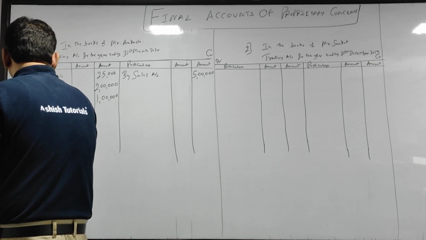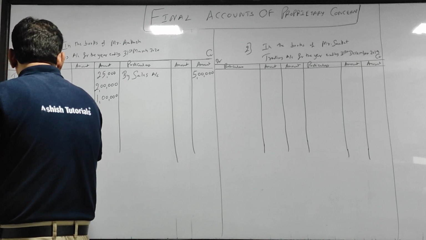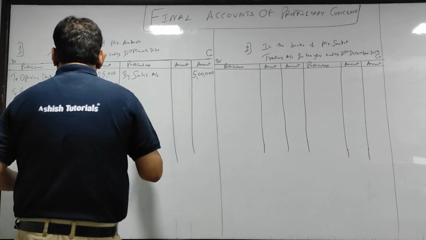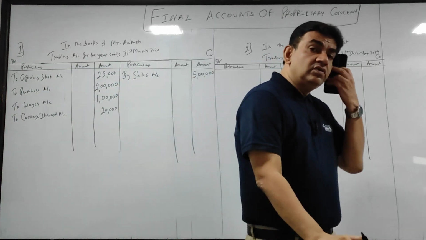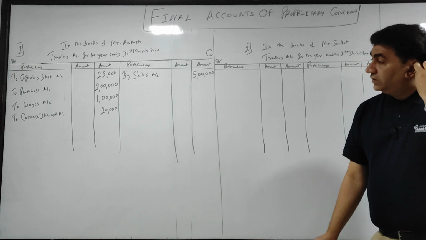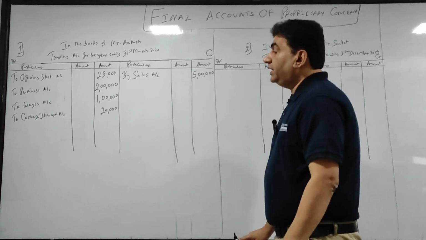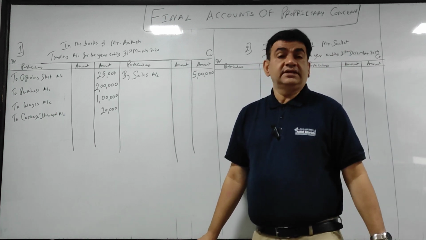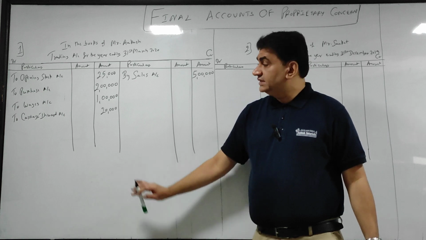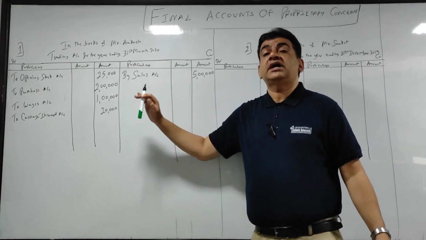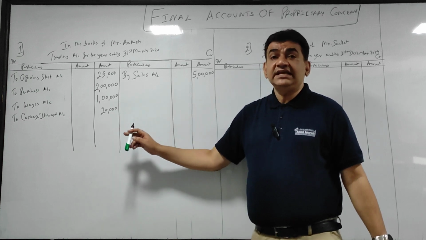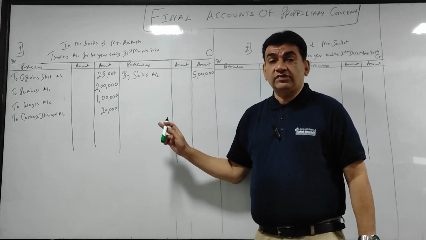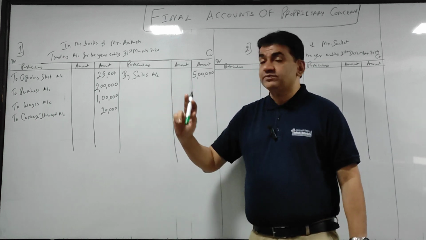So, to carriage inward account, that is 20,000. To carriage inward account, 20,000. Got it? To carriage inward, that is 20,000. Clear with this? Direct wages and carriage inward, both are direct. In the next class, we will see carriage outward also. Again, we'll understand the difference between carriage inward and carriage outward, and we will see where carriage outward goes. So next class में देखेंगे.